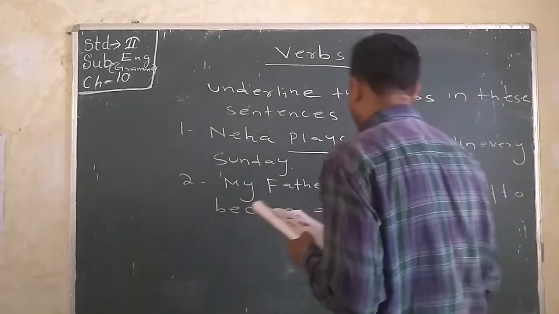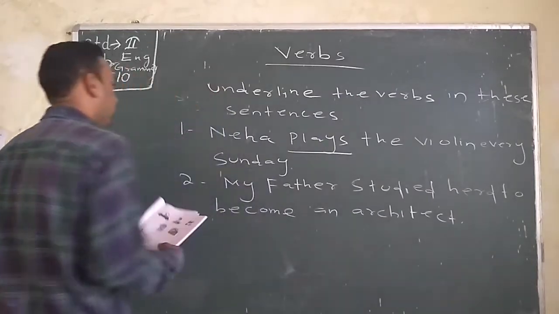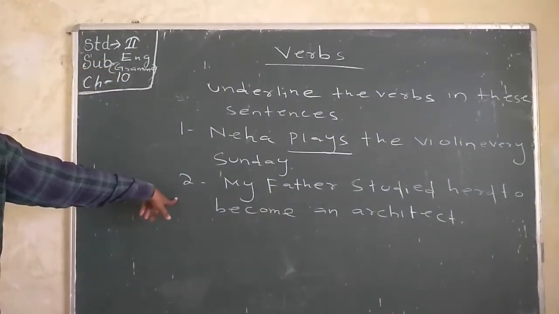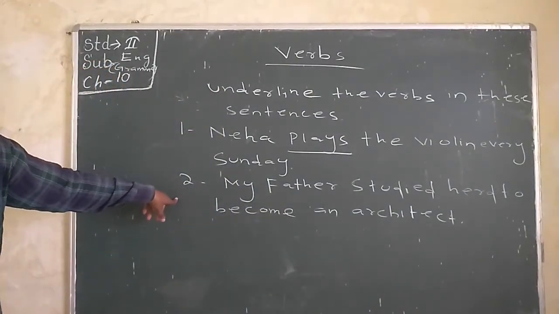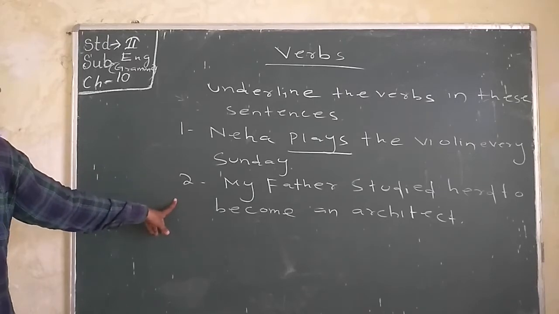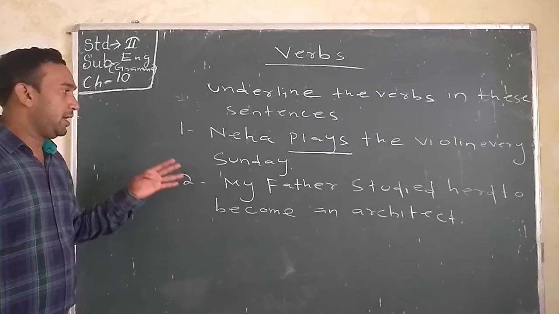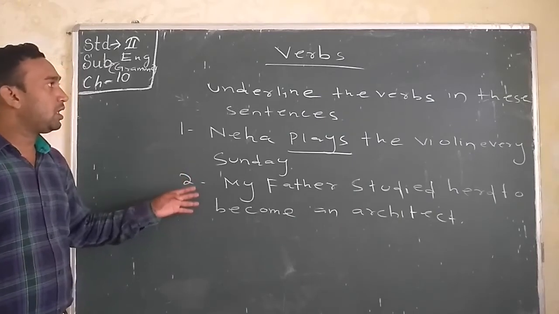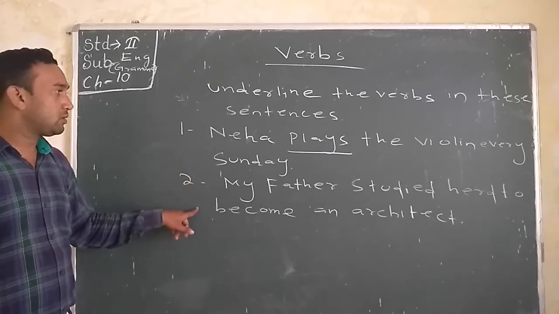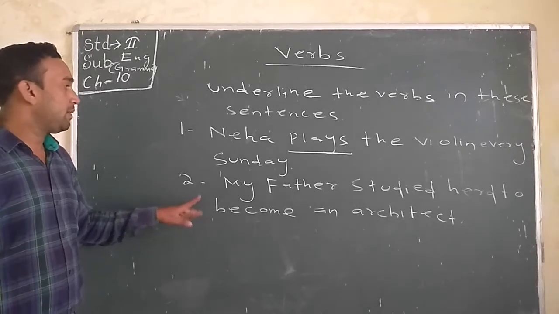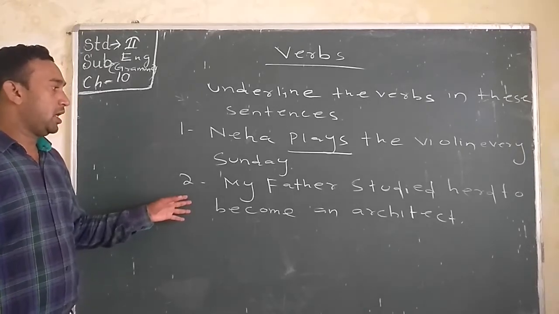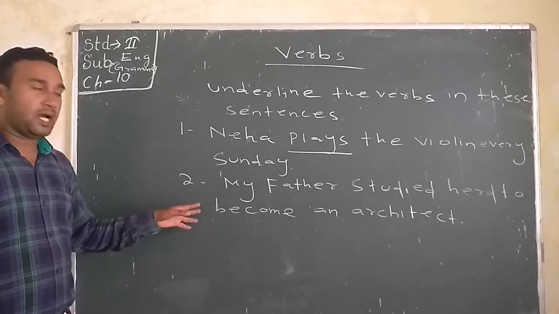Okay, the sentence is: my father studied hard to become an architect. So just read the sentence and find out which is the verb. My father studied hard to become an architect.